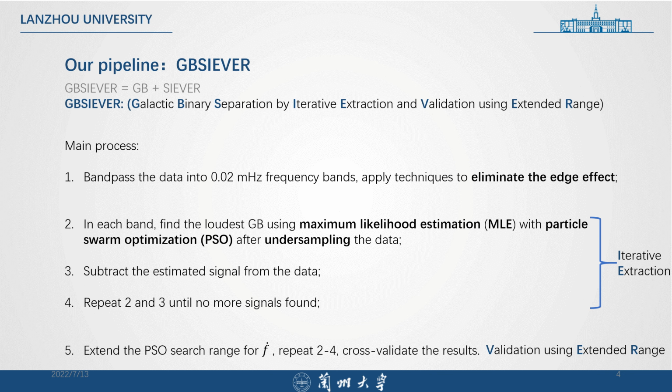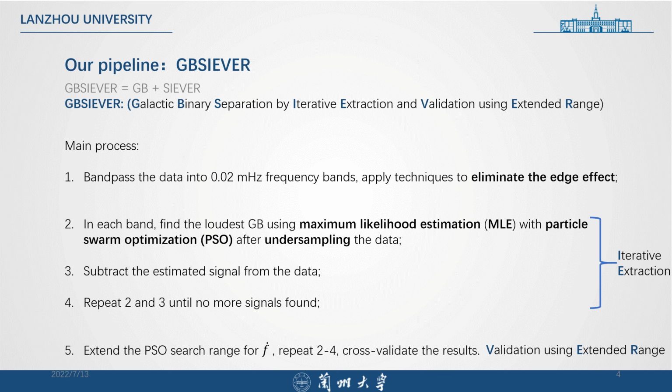The first step is to bandpass the data. This is because of the fact that a single GB response in the frequency domain is quite narrow. So we bandpass the data into 0.02 mHz frequency bands. And we also apply other techniques to eliminate the edge effect. The edge effect is that without these techniques, we find a lot of fake sources around the edges.